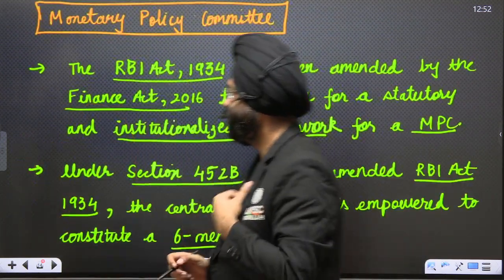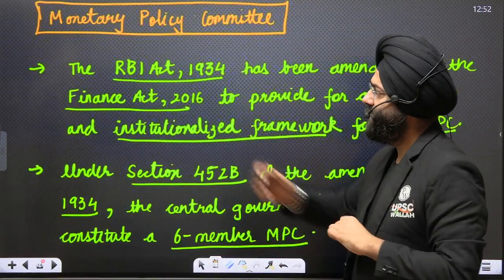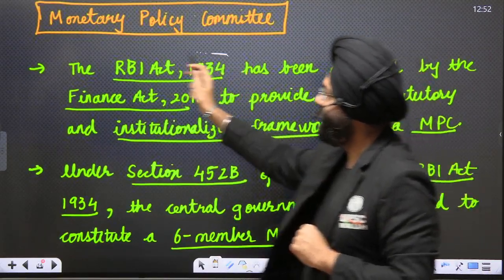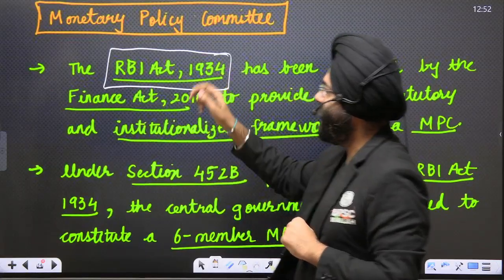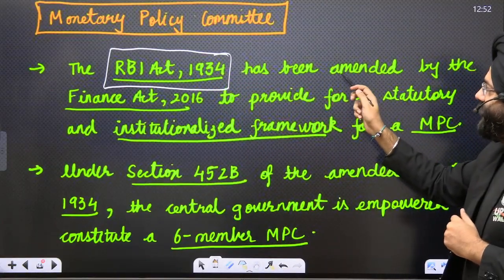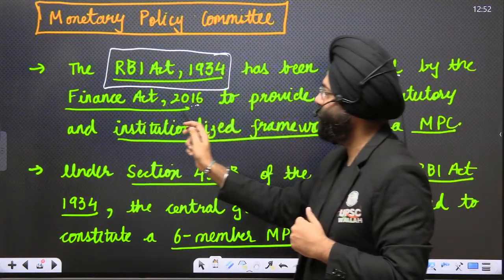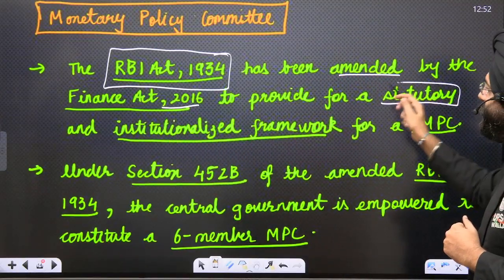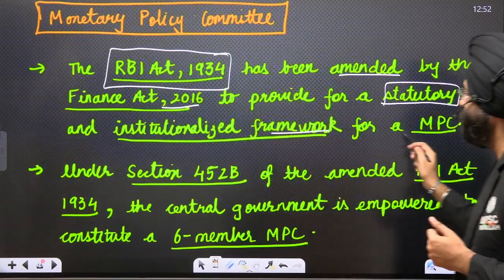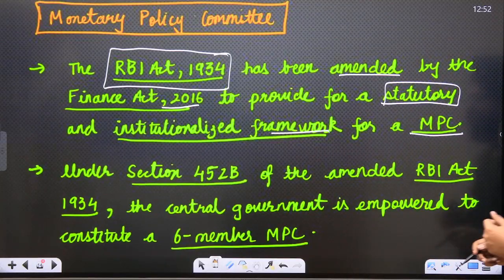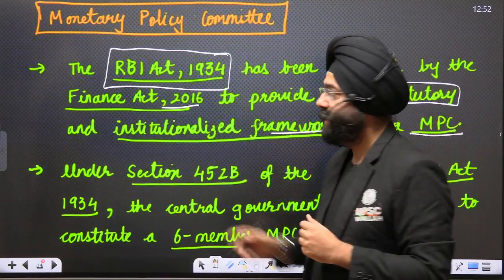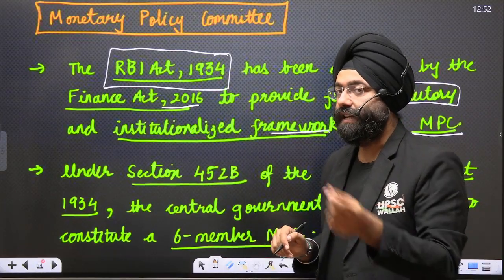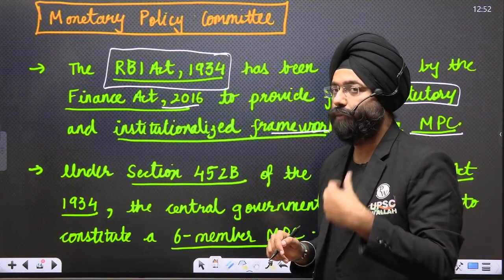Let's move ahead. See, the Monetary Policy Committee, the RBI Act of 1934. It is very, very important, right? The RBI Act of 1934 has been amended by the Finance Act of 2016 to provide a statutory and institutionalized framework for the MPC. Now, it has a statutory backing because the Act has been amended to create this particular body, Monetary Policy Committee.